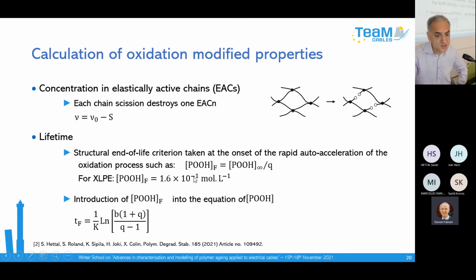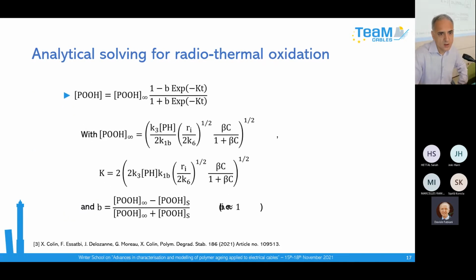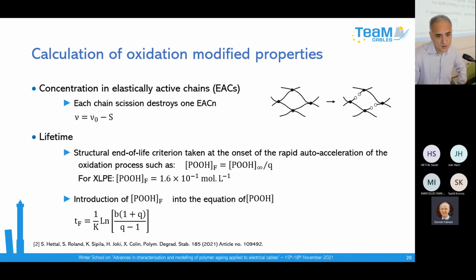So it seems that it is a universal value for polyethylene. If you know this critical value, you can introduce it directly in this equation to calculate the corresponding lifetime. If you do that, you obtain a very simple equation. You just have to know by modeling the value of the different parameters.